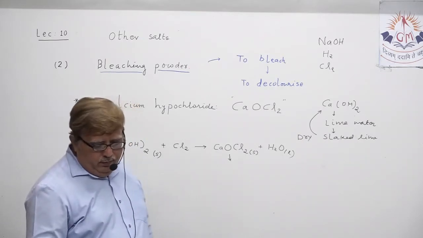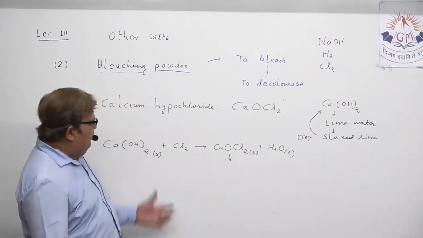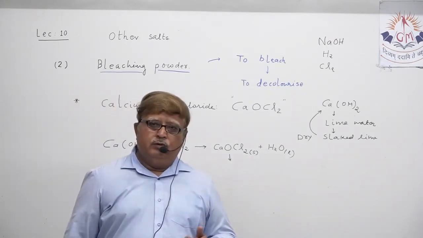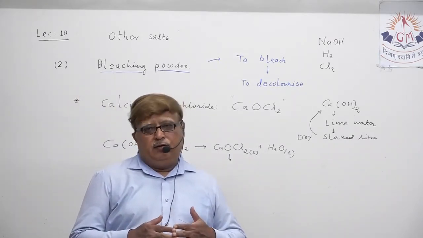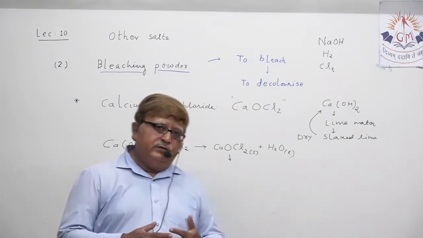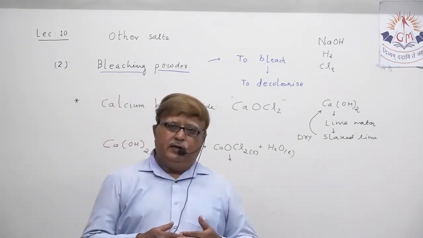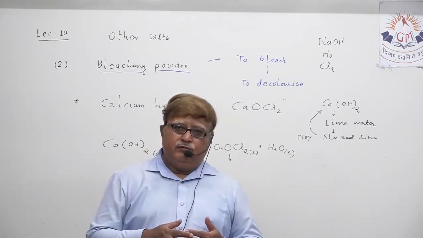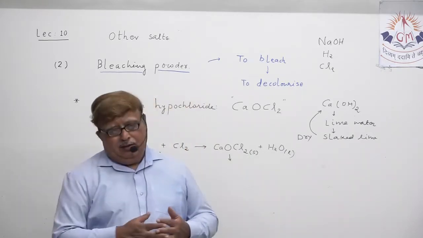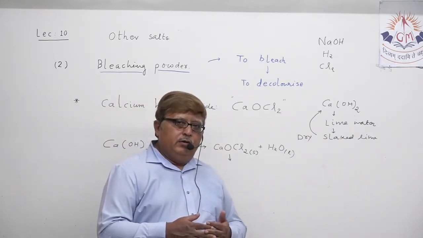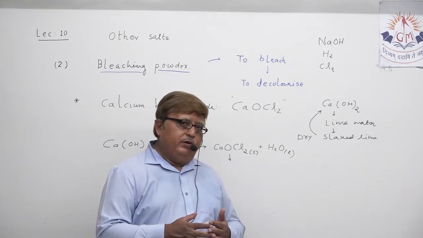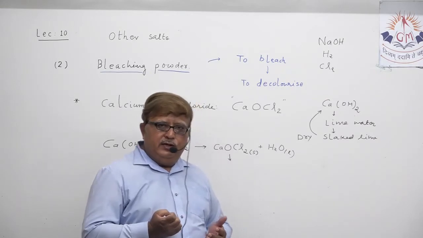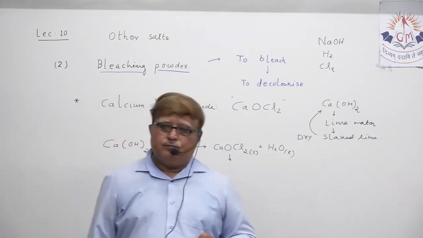Understand? How can it be stated? When chlorine is absorbed on dry slaked lime, they react with each other, and as a result we get two products. One is H2O and another is CaOCl2, which is known as calcium hypochlorite, or also known as bleaching powder. This way we are able to get bleaching powder.